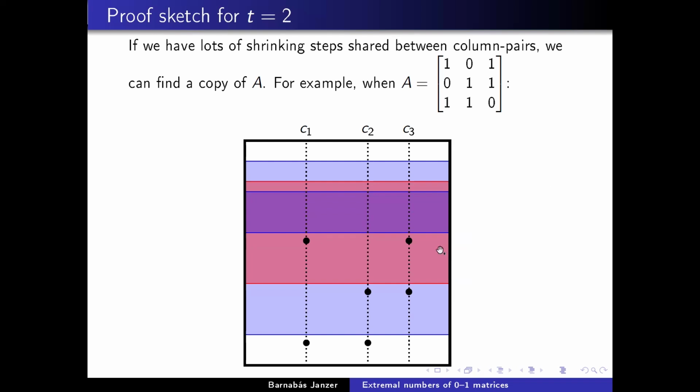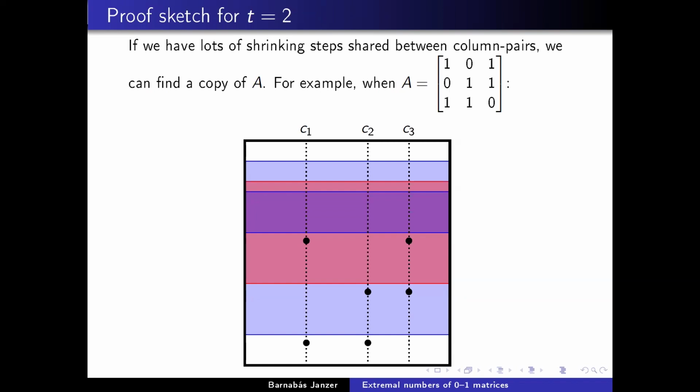So when you're moving from the red matrix to this purple matrix in the last step, it's a shrinking step, so you can find a row in the red thing, which is a 1 in C1 and C3. Similarly, in the blue thing, you can find a row which is a 1 in C2 and C3, and before that in the white, you can find something which is 1 in C1 and C2. So if you look at this, these three shrinking steps together exactly give us a copy of this matrix. So essentially, our proof relies on finding lots of shrinking steps shared by several columns.